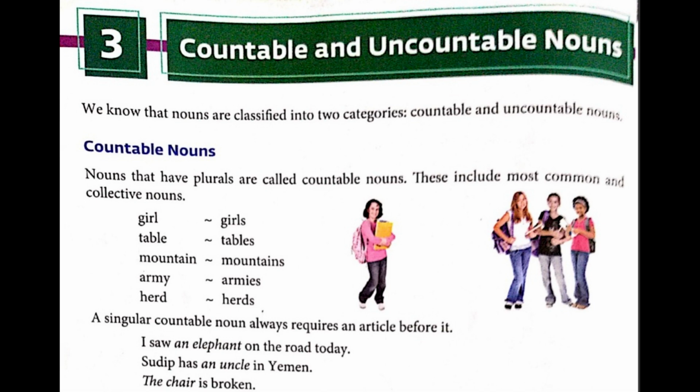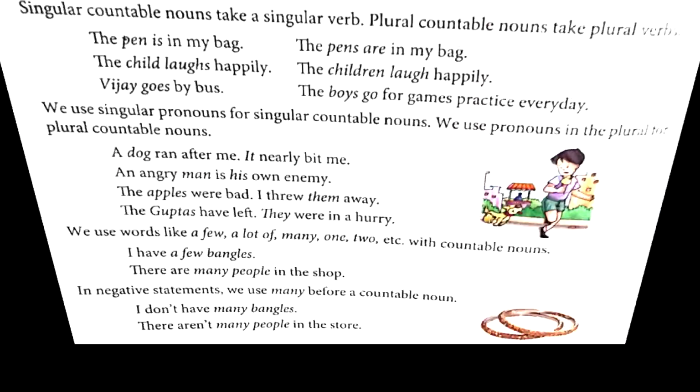Sudeep has an uncle in Yemen. So, for uncle, you are going to use an. Next one, the chair is broken. So, chair is also countable. But you know which chair is broken, and so you will be using the. When you are sure, damn sure about something, at the moment you will be using the. But if you are unknown to that thing, then you will be using a or an, rule of articles.